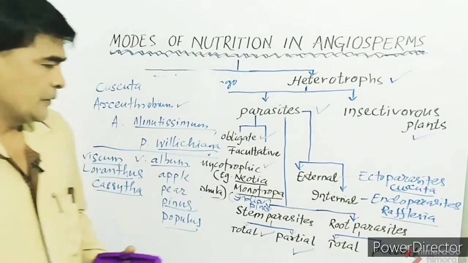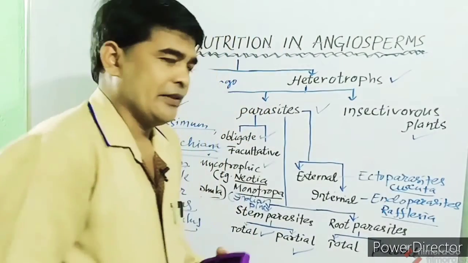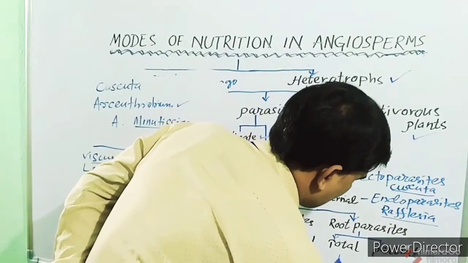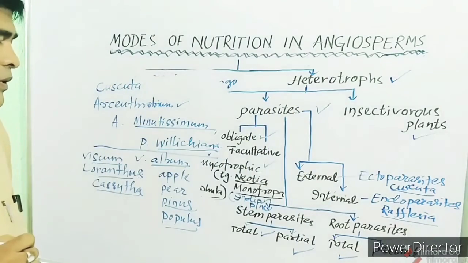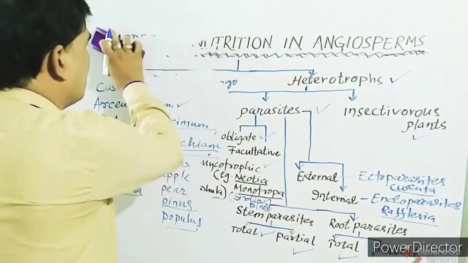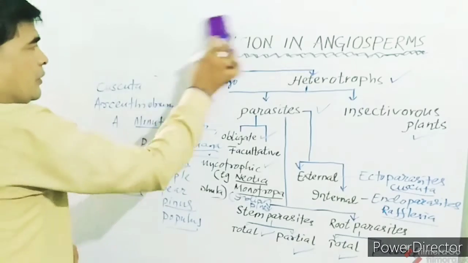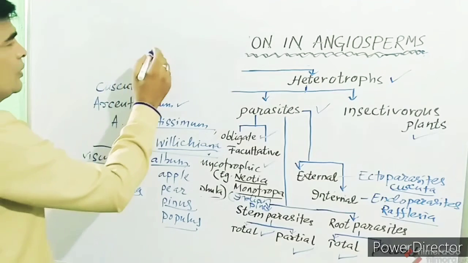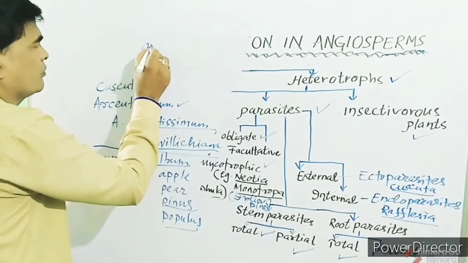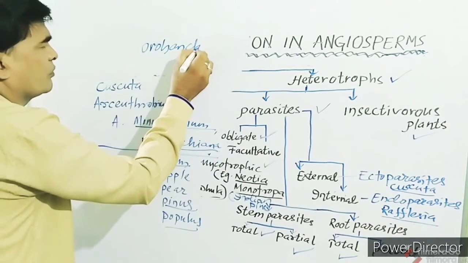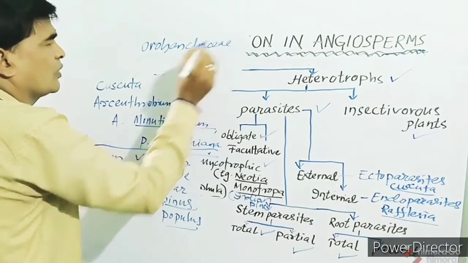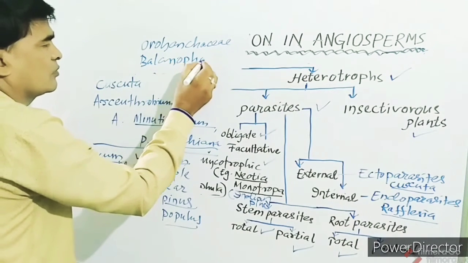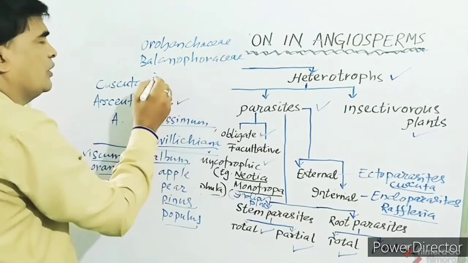Then we'll study root parasites. First, total root parasites. Total root parasites include the members of the families Orobanchaceae, Balanophoraceae, and Rafflesiaceae.